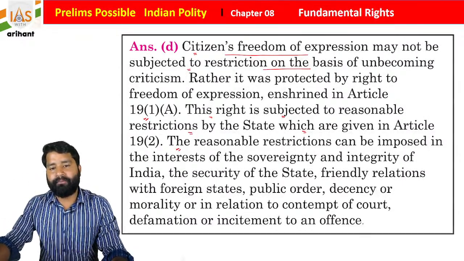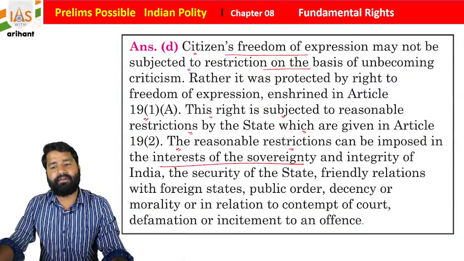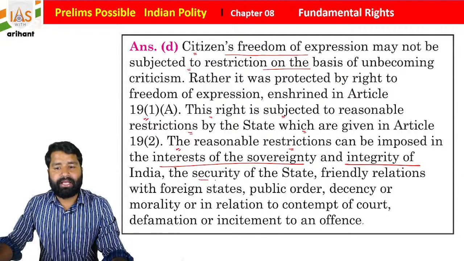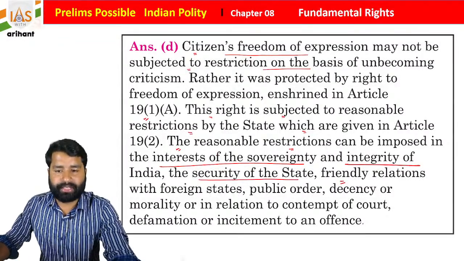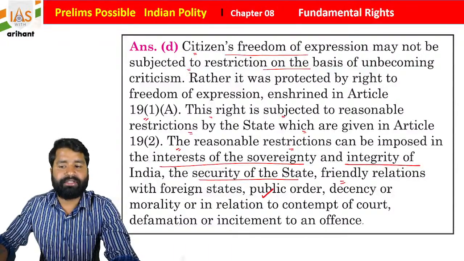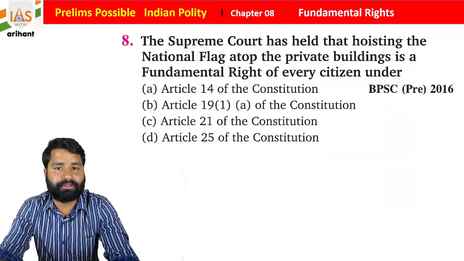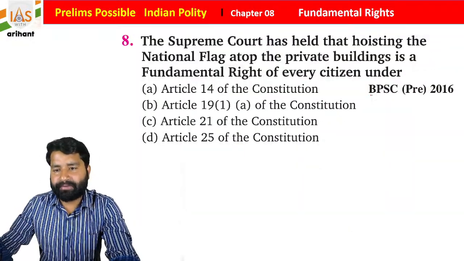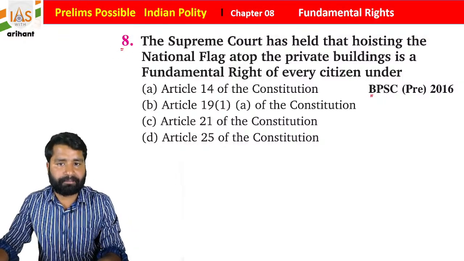Reasonable restriction can be imposed in the interest of sovereignty of the country, integrity of the country, security of the state, friendly relations with foreign states, public order, decency or morality, or in relation to contempt of court, defamation and incitement of an offence, students. Now see the next question. It was in Bihar PSC, and this is the 8th question, students, of this chapter topic.